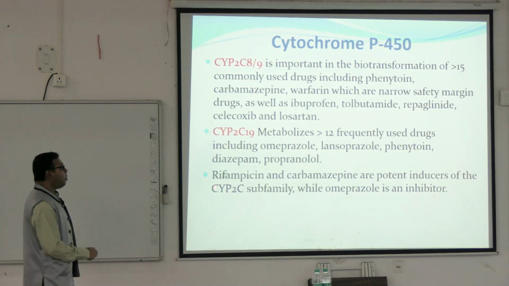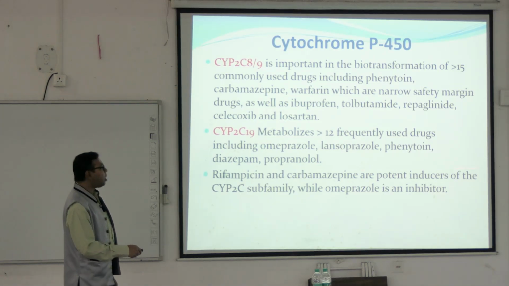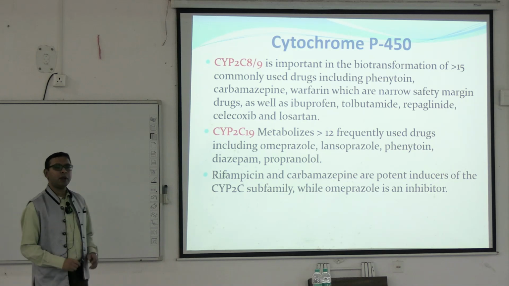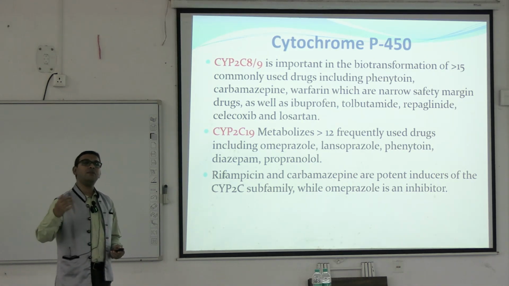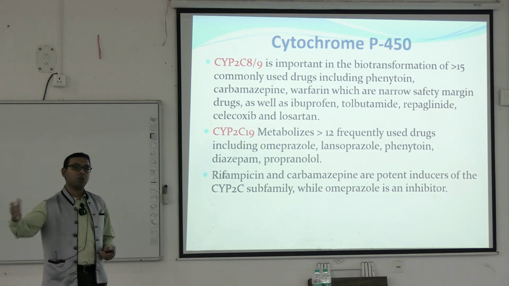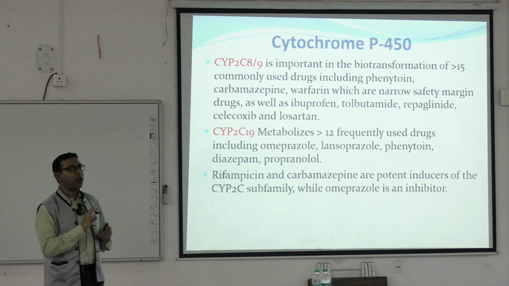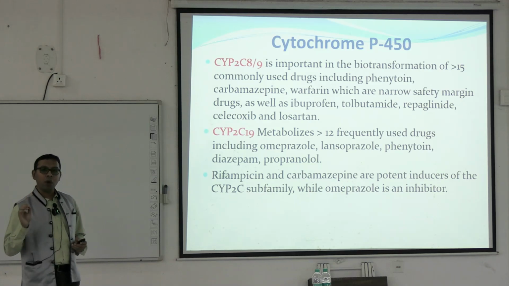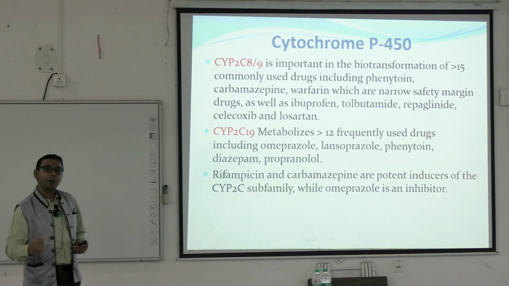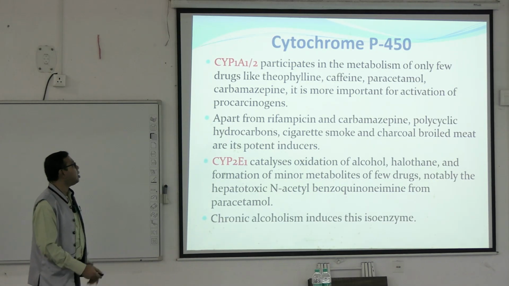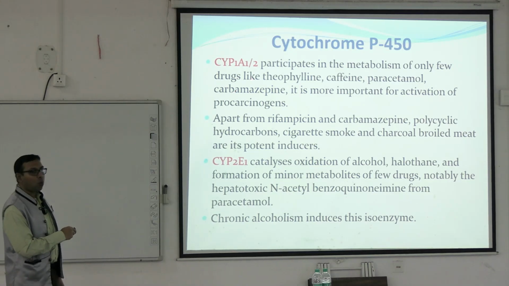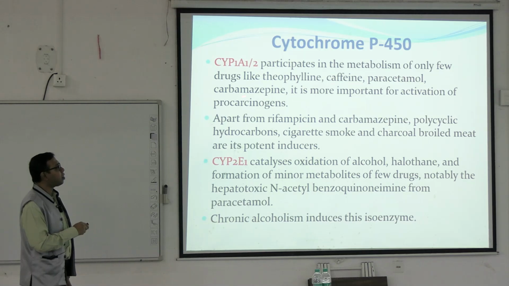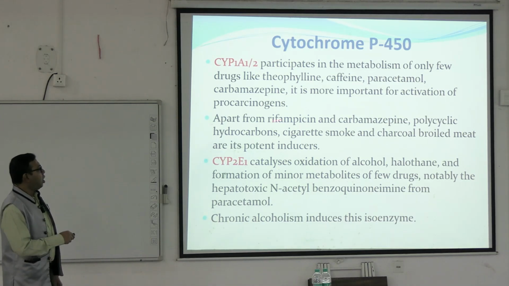That may happen. Rifampicin and carbamazepine are potent inducers of different types of the cytochrome family, in fact. See, rifampicin and carbamazepine, these two are very commonly used. You will see them in different types of drug interactions later also, because these are very commonly known cytochrome P450 enzyme inducers. So when these are used, there may be a subtherapeutic effect of the other drugs. Cytochrome 1A1 or 1A2 also causes metabolism of some other drugs like theophylline, paracetamol, carbamazepine, etc.